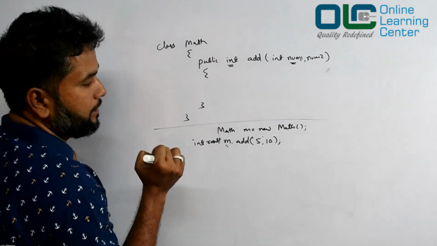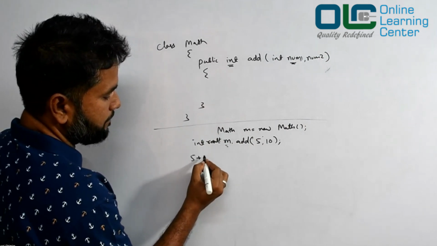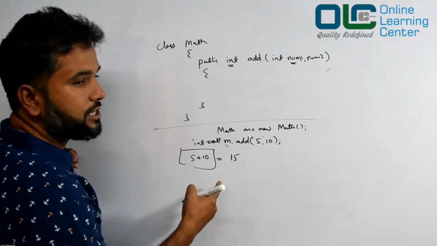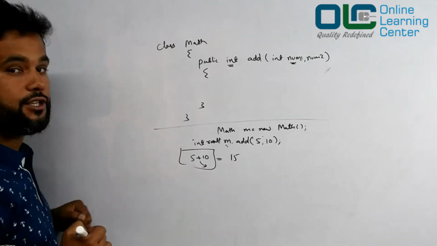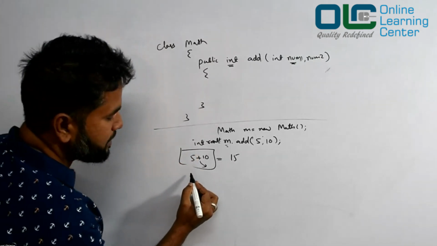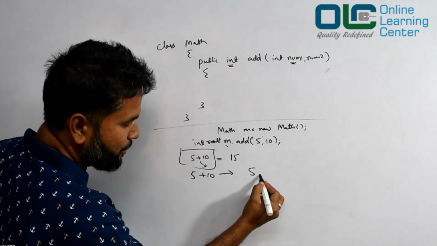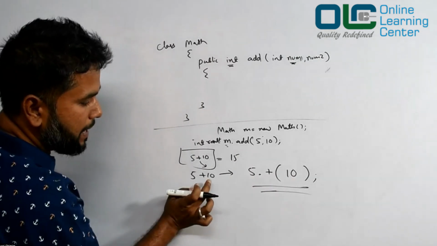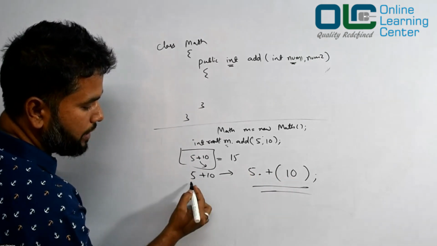Now if you are writing code in Java, you basically do something like this: 5 plus 10. If you execute this code, it gives you 15 in Java, isn't it? Now if you look at this plus, this is basically an operator in Java. But in the case of Scala, it is actually a method. So when you say 5 plus 10, it means 5.plus(10). Plus is the method name, and this is another parameter.